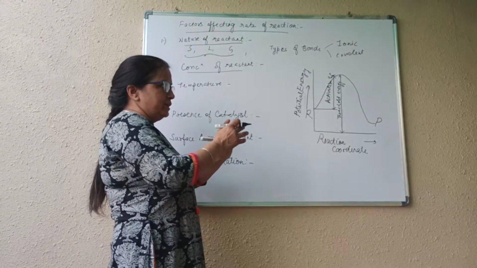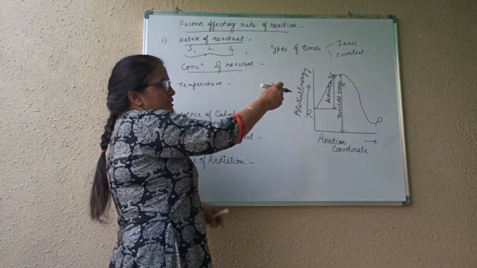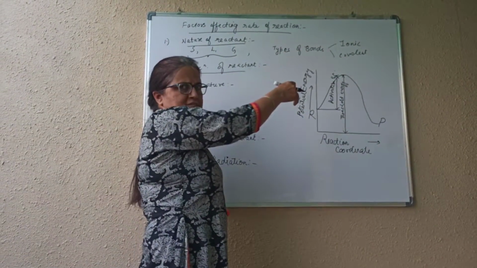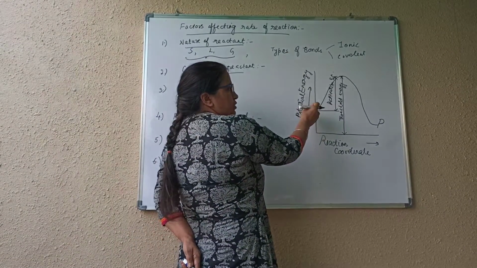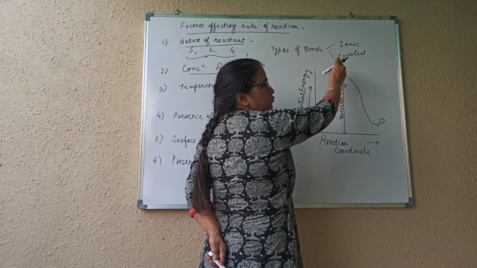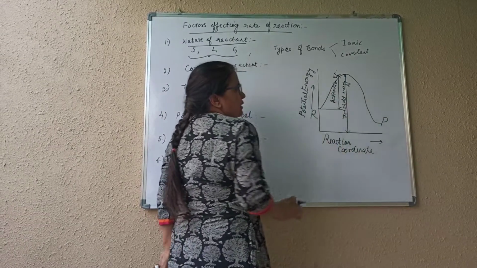When they collide, their energy level increases. This is the barrier, meaning this much energy the reactants should possess, and only then will they be able to form products. So by collision, the minimum energy required to form the product will be acquired by these reactant molecules and they can form the product.